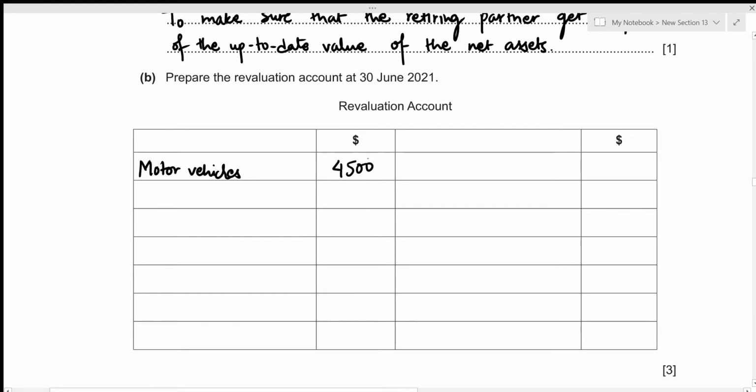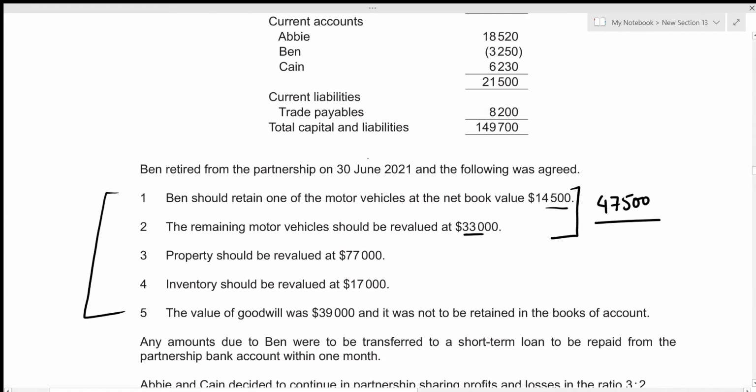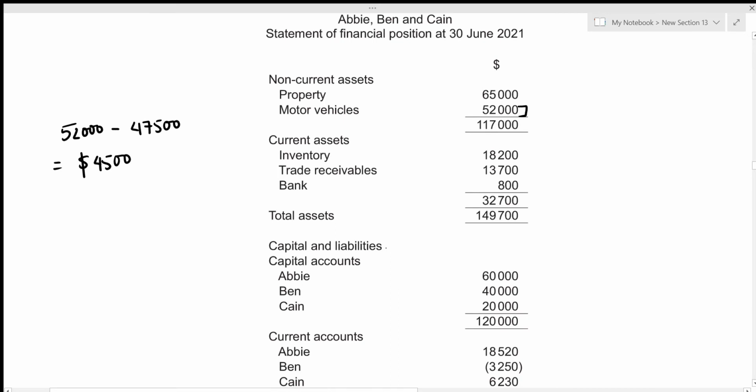Okay, now we can move to another asset. We're given that the property should be revalued at 77,000. So this is the new value of property. Let's have a look at the old value. So previously property was valued at 65,000. So we can clearly see that there is an increment in the value of property. Let's figure out the increment value. So that's going to be 77,000 minus 65,000.